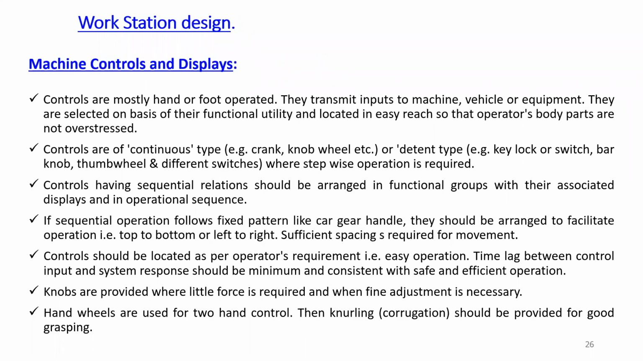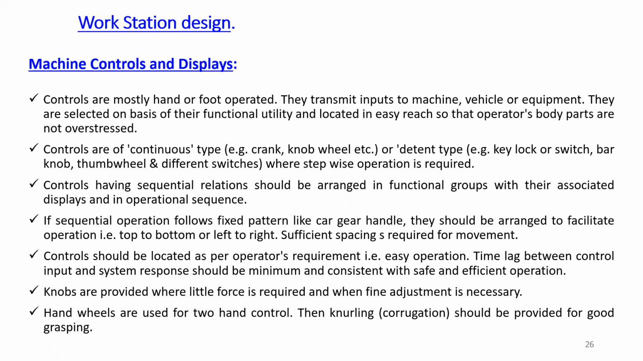Then for the machine controls and displays. So we have to control these mostly hand and foot operated machines, because sometimes the machinery requirement is that one hand, 1 foot, or 2 hand, or 2 foot, and 2 hand and 2 foot operation machineries. So there are a variety of machineries which can be operated from this point of view. And from that point of view, we have to check the different parameters.